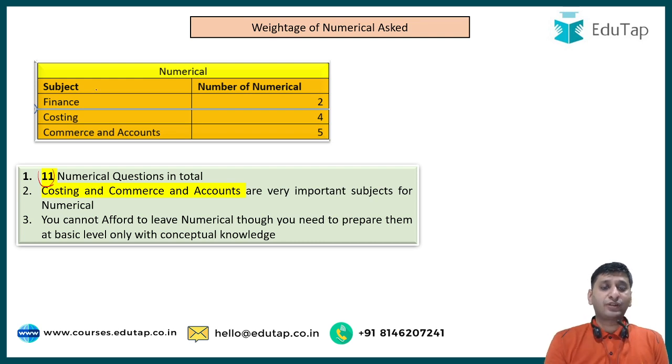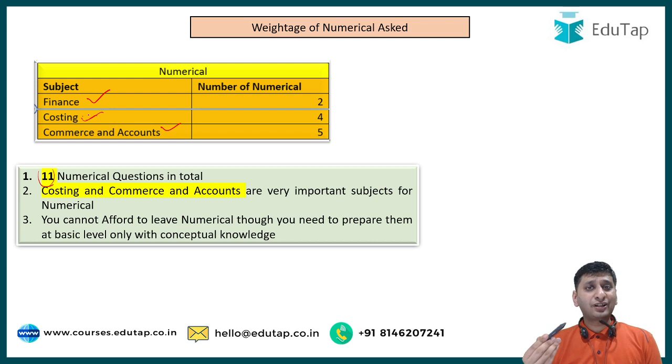From this chart, you can see from finance, there were two, right? But the majority of them were from costing and commerce. That is 4 and 5 respectively. And that is understandable, because these are the two subjects which are totally numerical heavy, I would say. I mean, these subjects cannot be studied if you're just planning to study theory. These are not that kind of subjects, right?